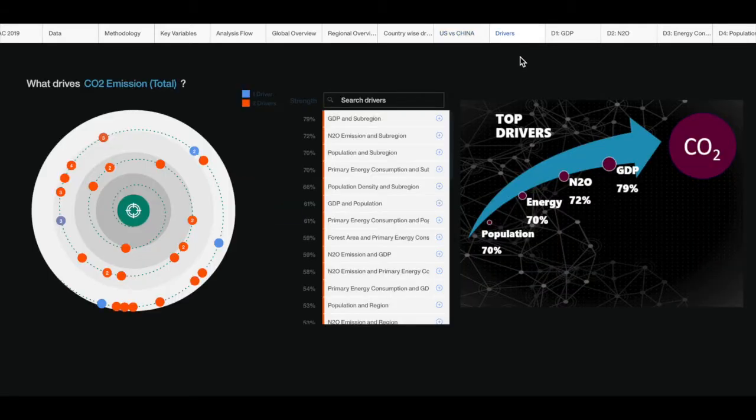Using a 2-way ANOVA test, the 4 main drivers of CO2 level were identified, namely GDP, nitrous oxide, population, and energy consumption, all of them having high predictive strength. It has to be noted that outlying countries like China and the US were taken out of the predictive analytics and the relationship analysis to better capture the real connection between variables.